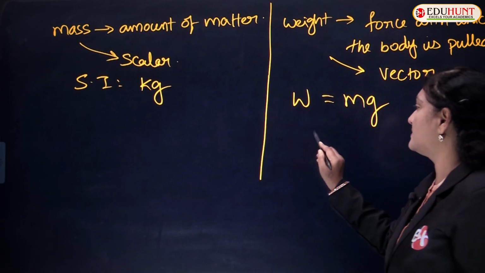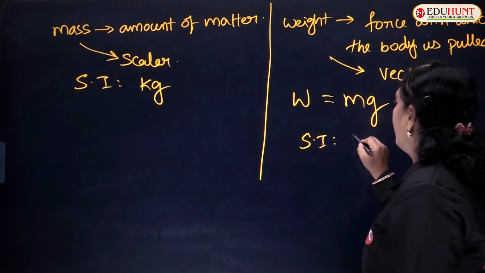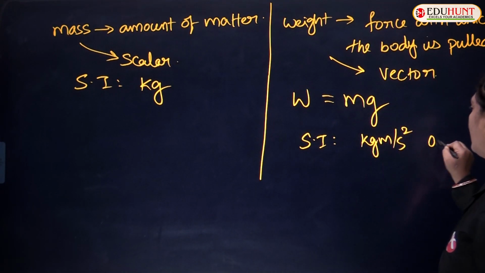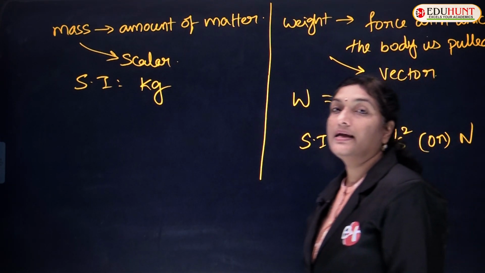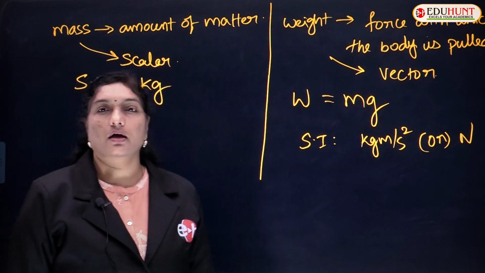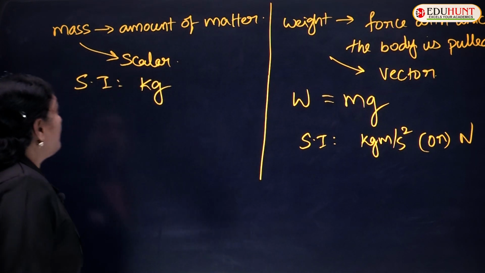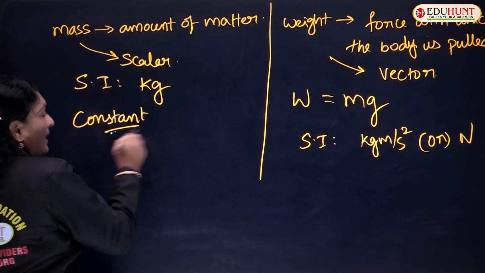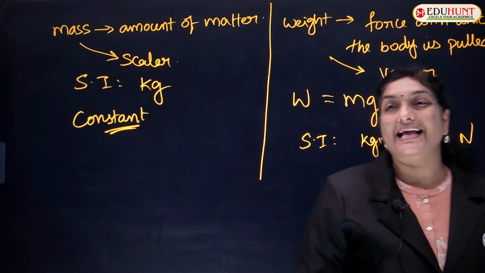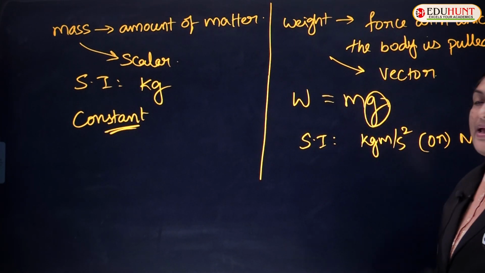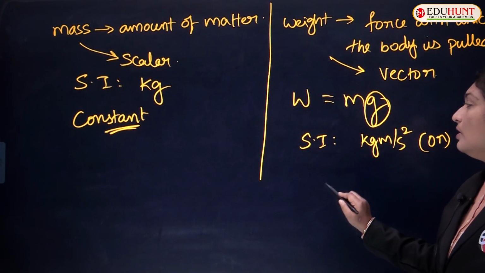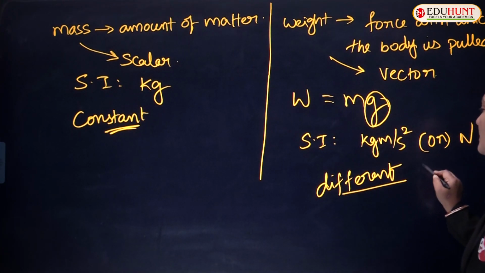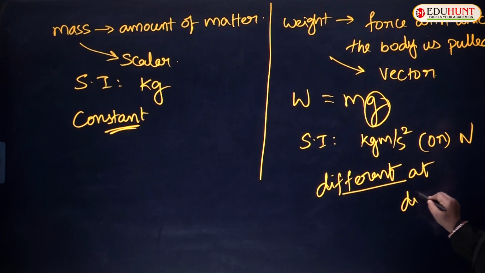And the SI unit for this is kg meter per second square, or simply Newton. So, what are the SI units? Kg meter per second square or Newton. Remember children, the mass of the body always remains constant. It only depends upon the amount of matter contained in it. But as we know that the value of g changes from place to place, the value of weight also changes from place to place. So, the value of W is different at different places.